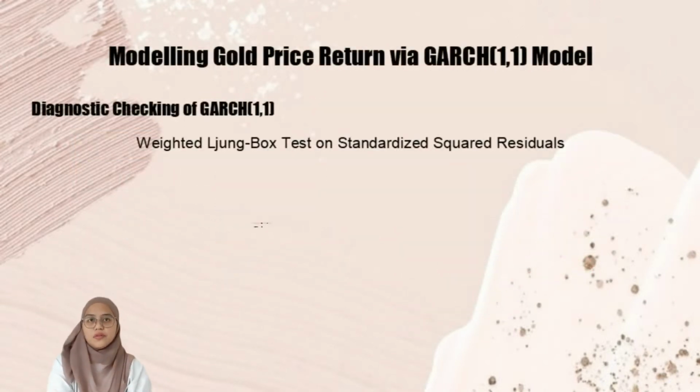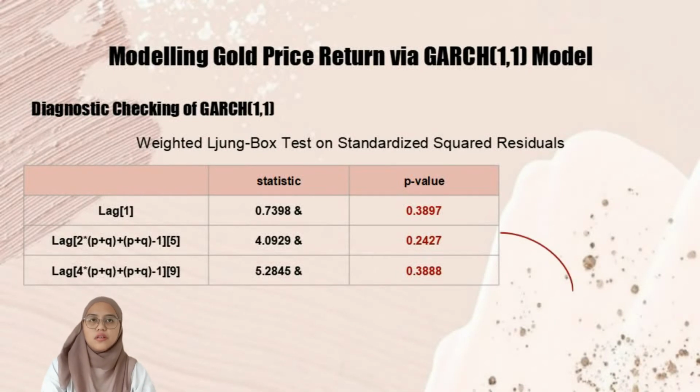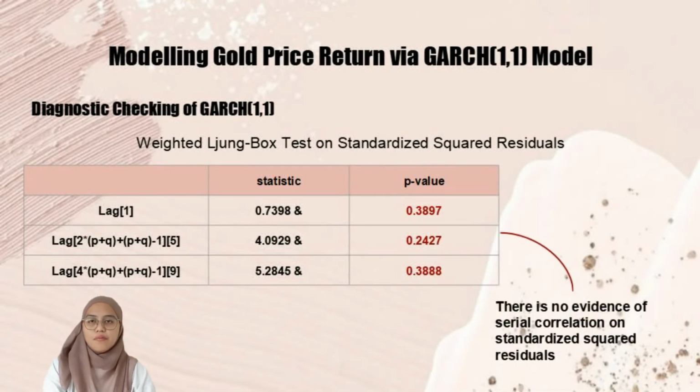The table above shows the result for the Ljung-Box test for standardized squared residuals. The test states that the null hypothesis is no serial correlation. Since the p-value is greater than 0.05, we fail to reject the null. Therefore, there is no evidence of serial correlation of the standardized squared residuals.